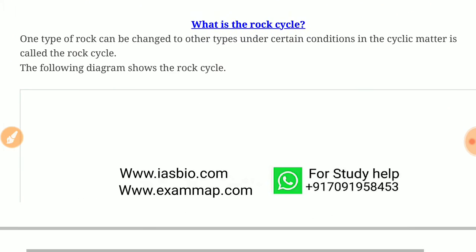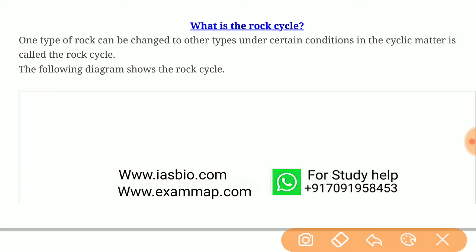What is the rock cycle? One type of rock can be changed into another type. This change under certain conditions, in a cyclic manner, is called the rock cycle.